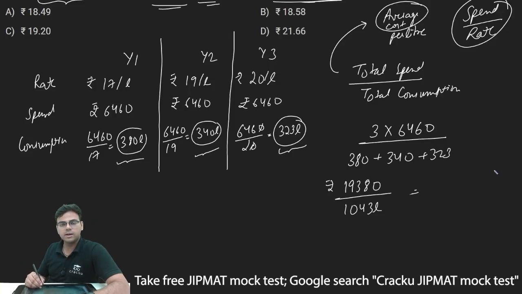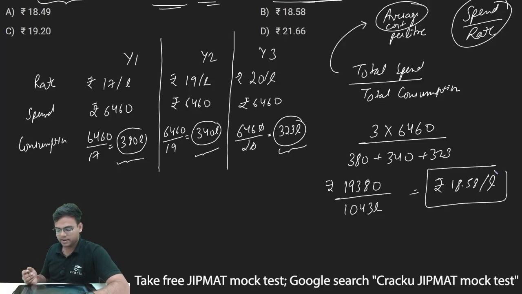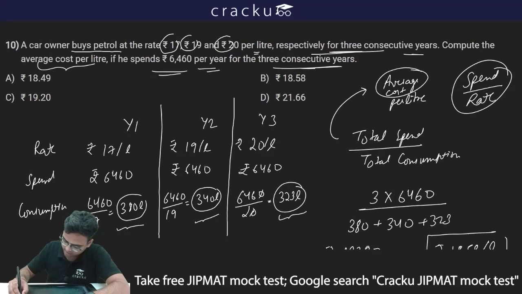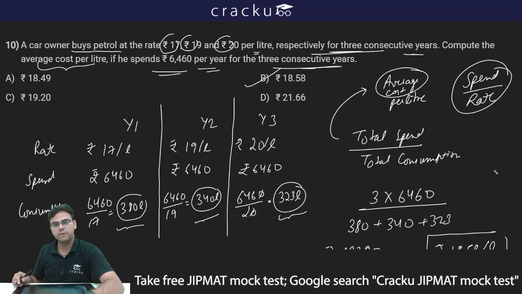If I solve this using a calculator, I'll get rupees 18.58 per liter. Thus, my average cost per liter comes out as rupees 18.58 per liter, and therefore the correct answer is option B, which is rupees 18.58.